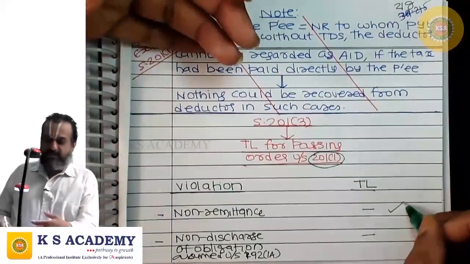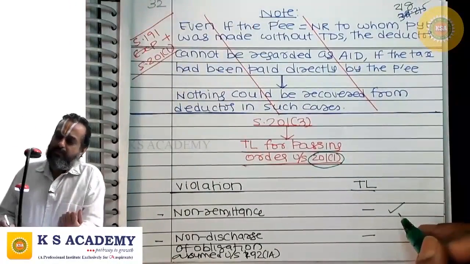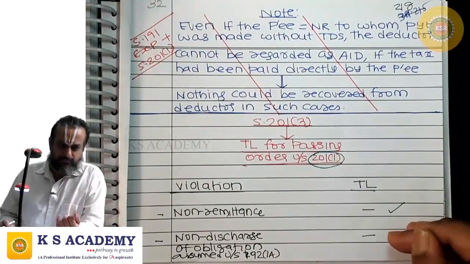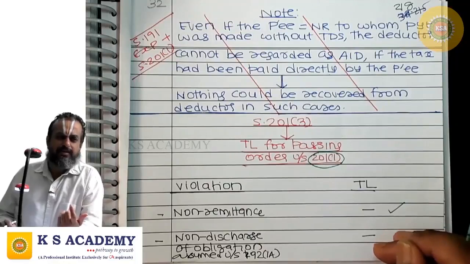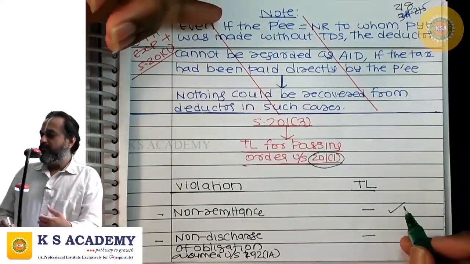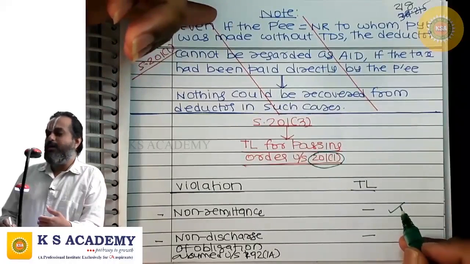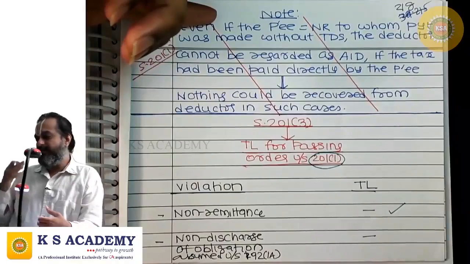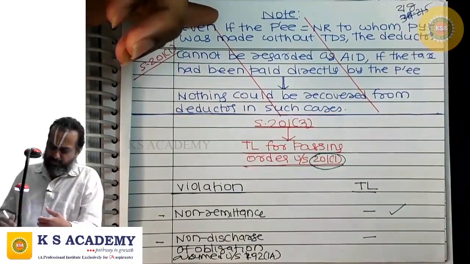Where tax was deducted at source, but the deducted tax is not remitted to the credit of government. There is non-remittance. For that, the 201(1) order can be passed declaring the deductor as assessee in default anytime, absolutely no problem.